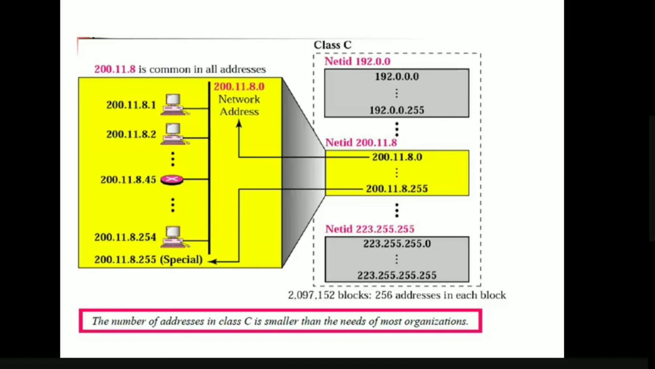So if you see, this is a class C block. Again, we have the first block and the last block, the special blocks, and one in-between block in yellow color. The net ID is 200.11.8.0, that is the network address, and 200.11.8.255 is the broadcast address, and in between these two will be the actual IP addresses. So the number of addresses in class C is smaller when compared to the needs of most organizations.